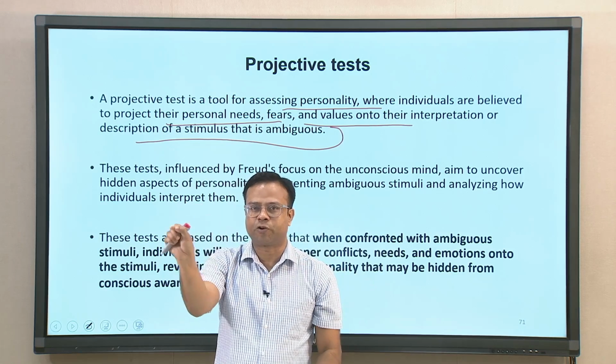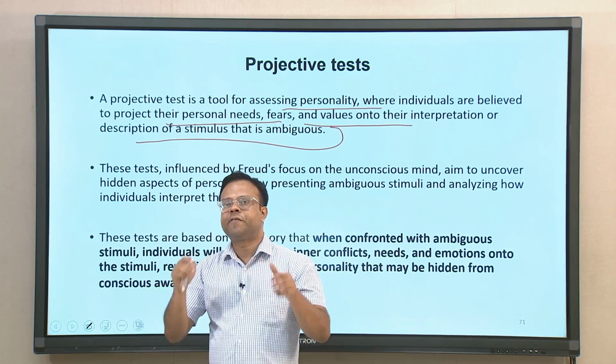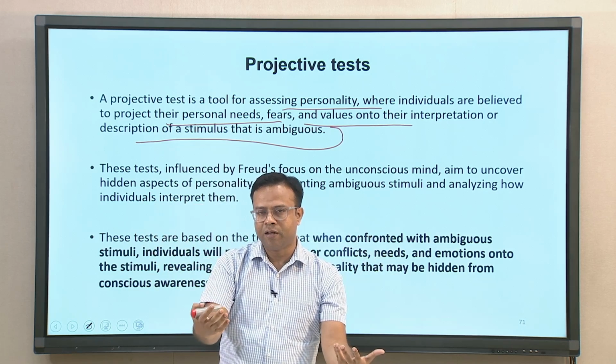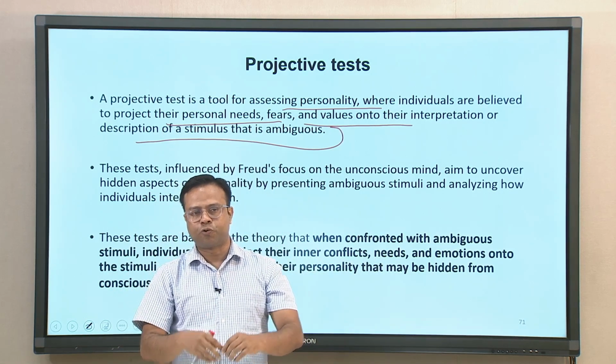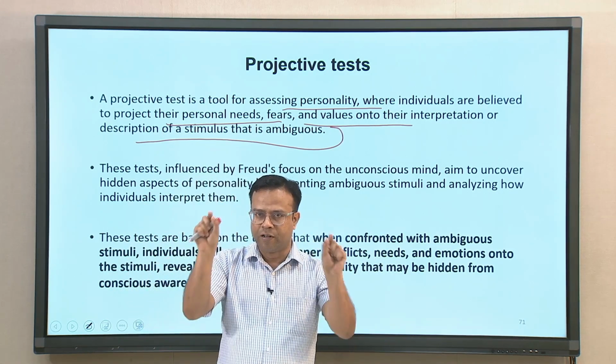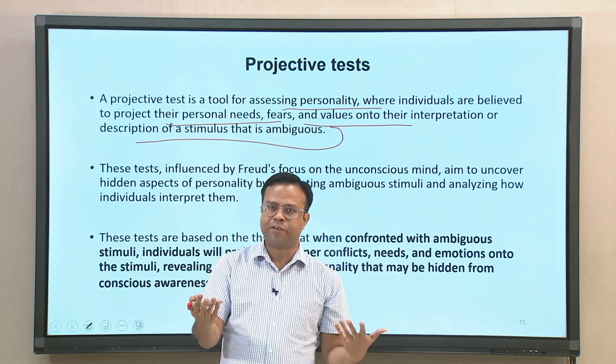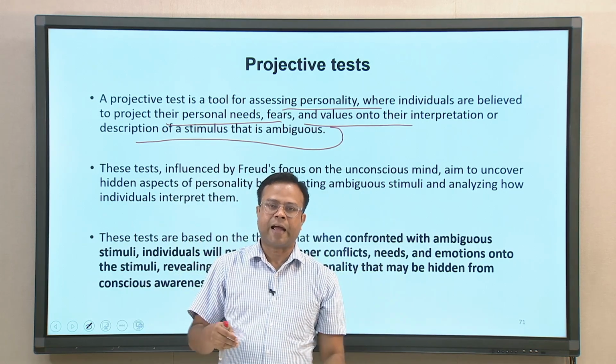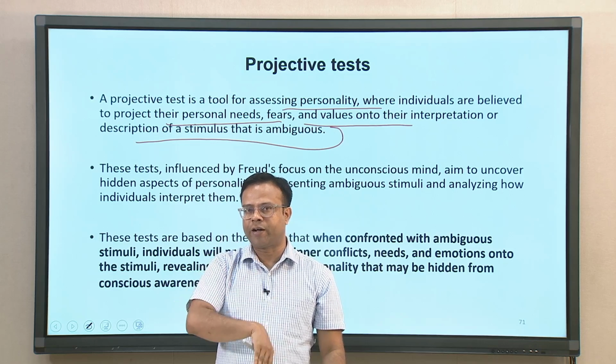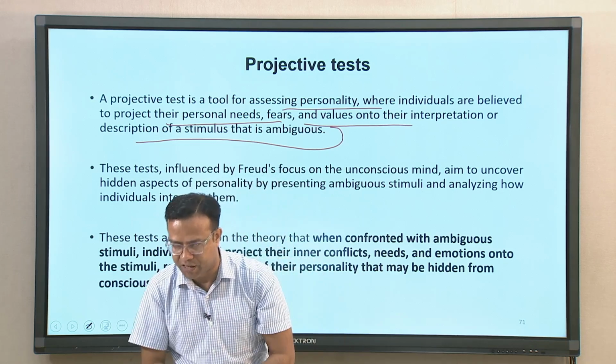Rather than giving a very structured question and answer, here they will give a very ambiguous stimulus, which could be a photograph or a certain ambiguous picture of something, and then they are asked to describe it using certain specific criteria, and then the reports are recorded, and based on that, personality assessments are done.